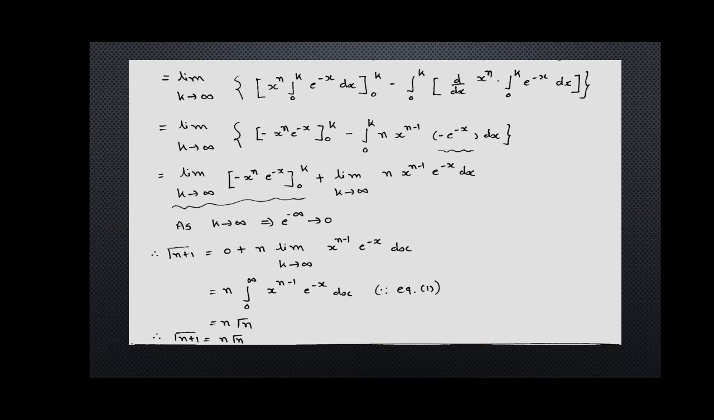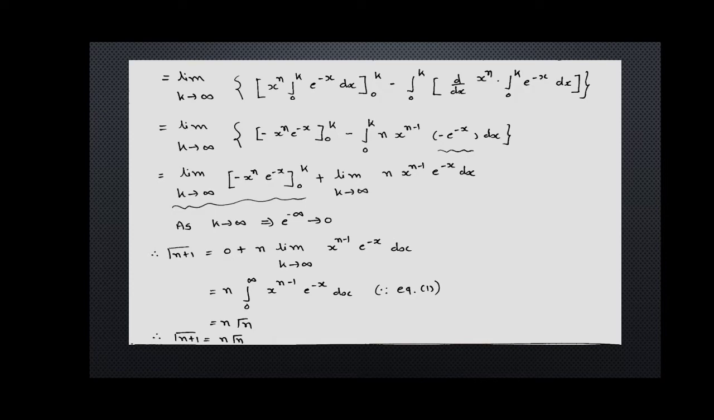Implies limit k tends to infinite in the bracket minus x raised to n e raised to minus x, 0 to k, minus integration from 0 to k n into x raised to n minus 1 into minus e raised to minus x dx, and the bracket is over. Here minus and minus e raised to minus x, so it is plus. Now limit k tends to infinite, in the bracket x raised to n e raised to minus x, 0 to k, plus limit k tends to infinite n into x raised to n minus 1 e raised to minus x dx.